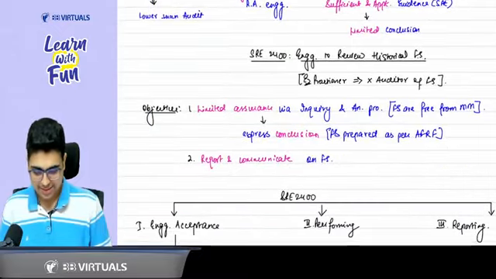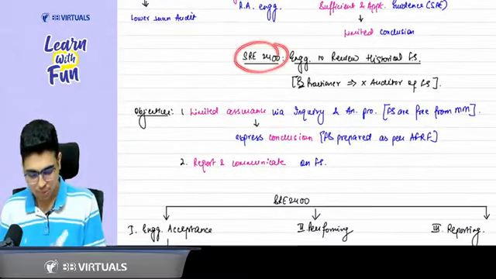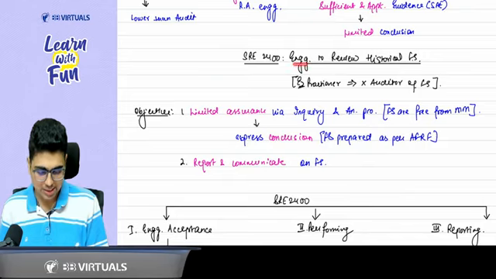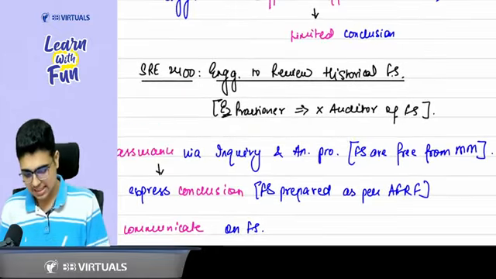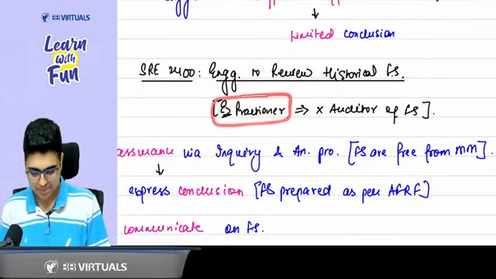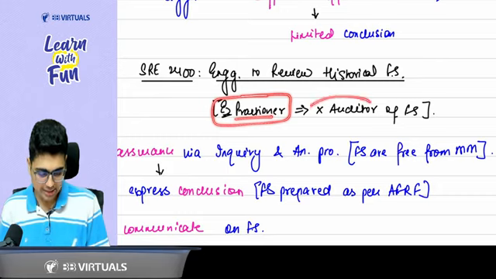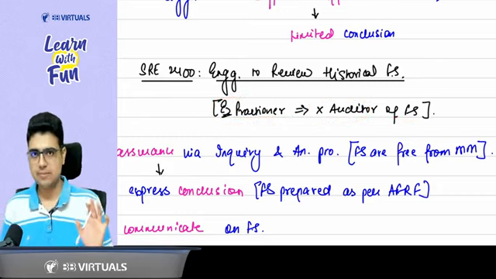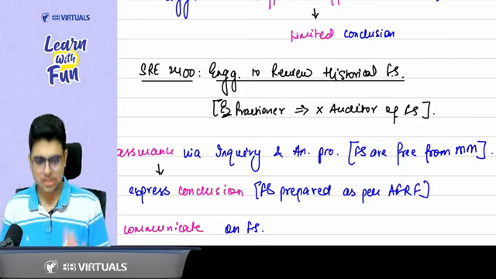Now, understand one thing. In SRE 2400, the engagement to review the historical financial statements, the speciality is that the person who will perform the engagement, that is the practitioner, is not the auditor of the financial statements. He is some other person who is reviewing the financials.